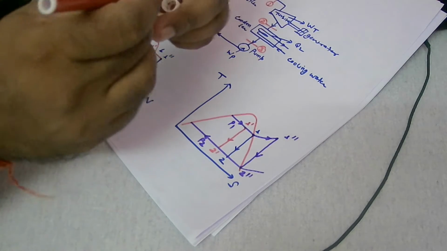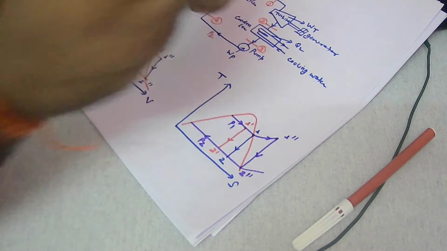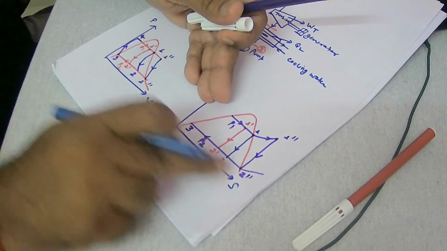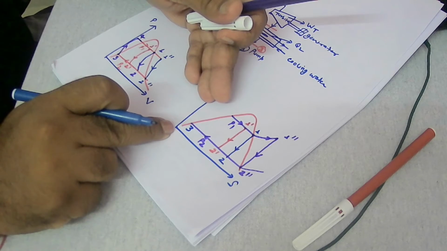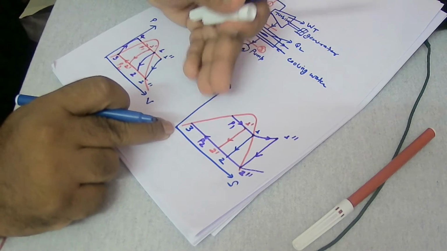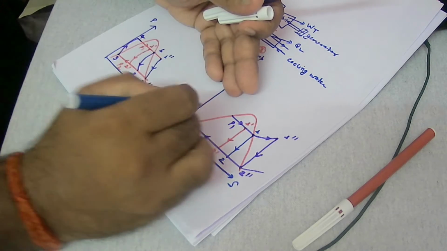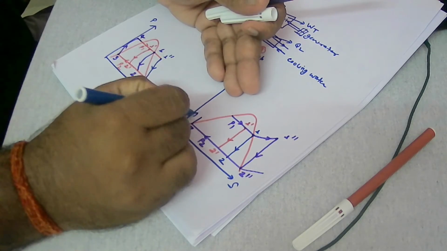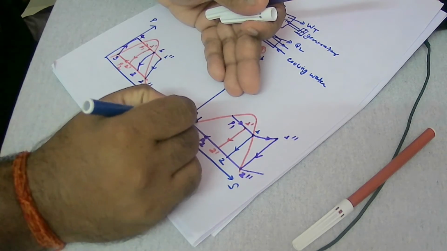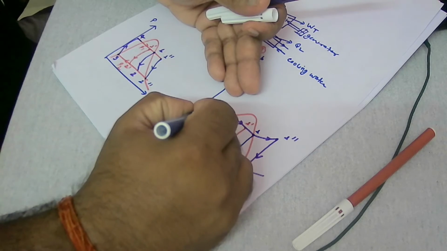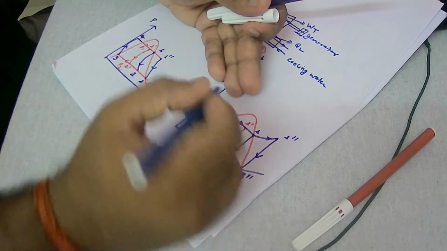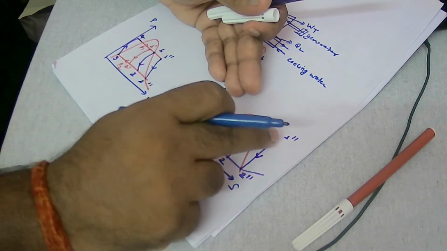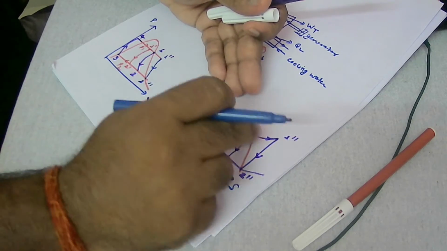Now finally you are reaching the third point. So third point is here, right? So 2 to 3, or 2 dash to 3, or 2 double dash to 3 is a reversible constant pressure heat rejection process in condenser. Now here this is again a reversible adiabatic. So vertical line you need to draw. So this point is fourth point. So 3 to 4 is pumping process, reversible adiabatic pumping process, and finally it is connecting with here, right, at this point. So 4 to 1, or 4 to 1 dash, 1 double dash, this is a boiler process.